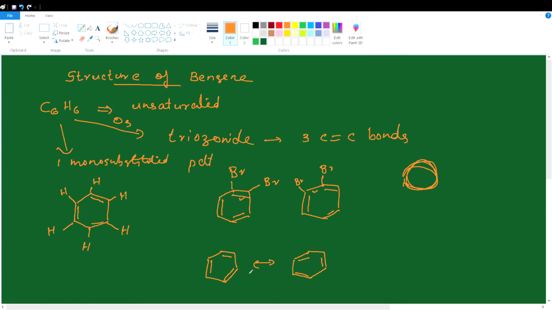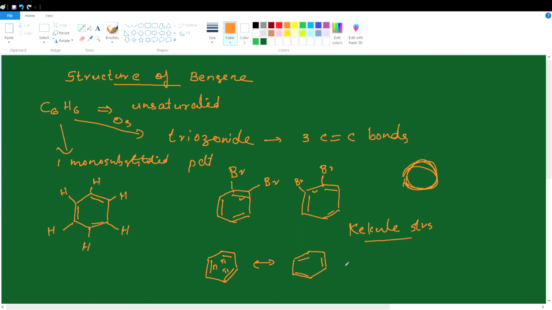He proposed that the 3 pi bonds, the pi electrons, are not stationary, they are continuously moving. Means pi electrons are delocalized. These two structures are called Kekule structures of benzene.